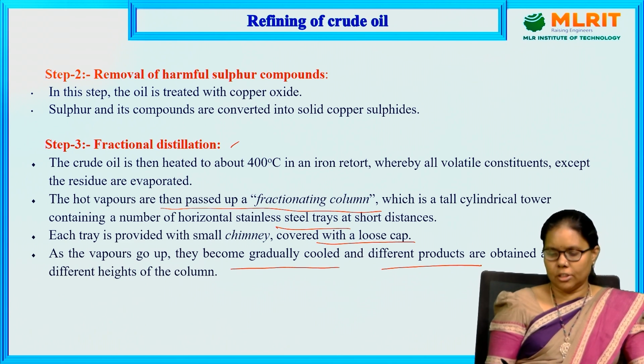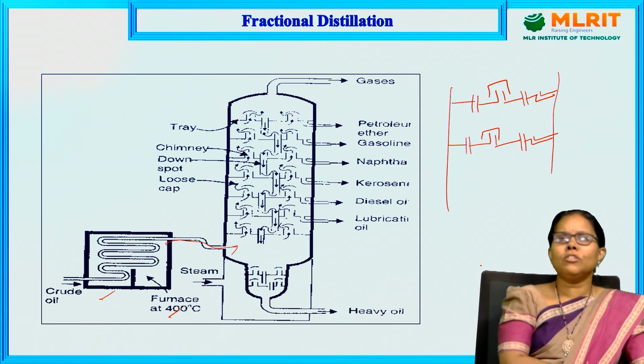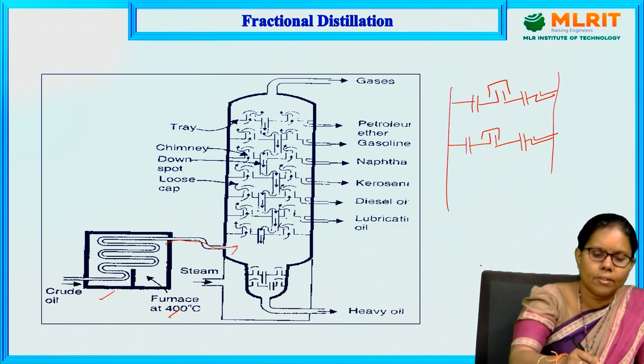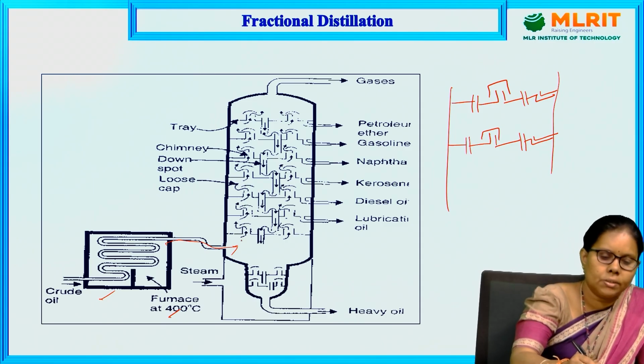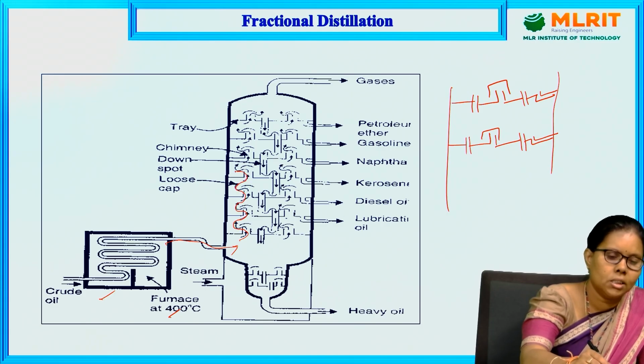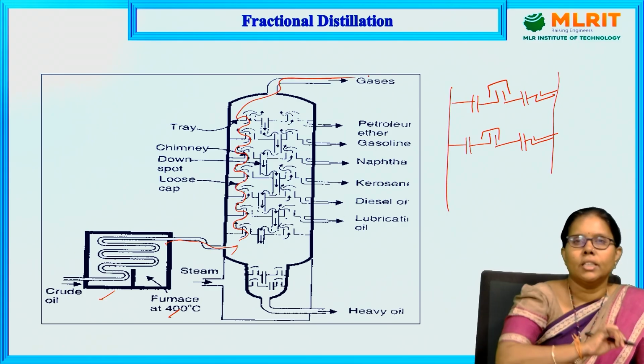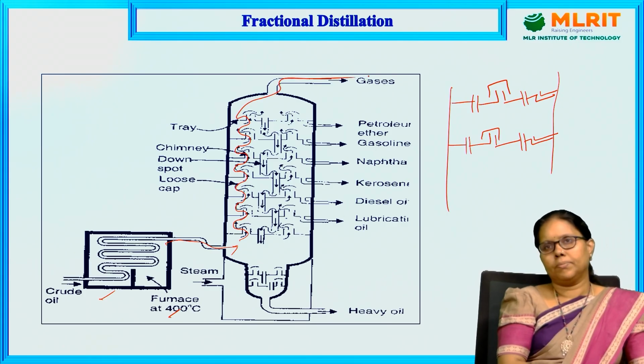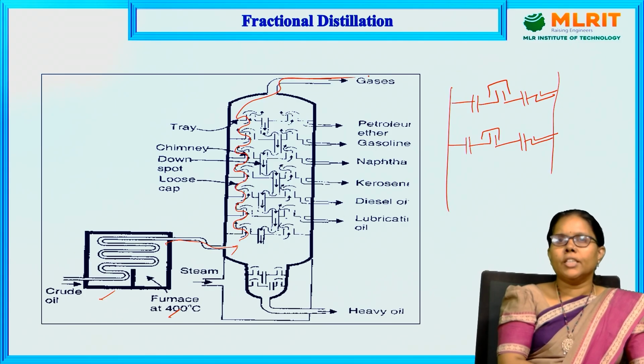at different columns. If you see this, all the gases are evaporated. These arrow marks show that LPG and CNG, which are gases, easily escape out. The first product is gases. At different levels there are different temperatures.